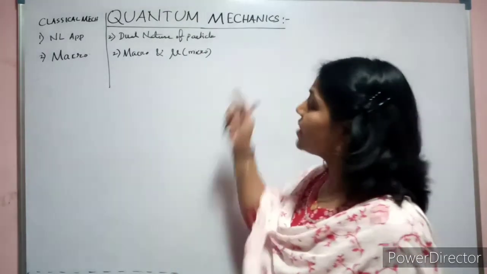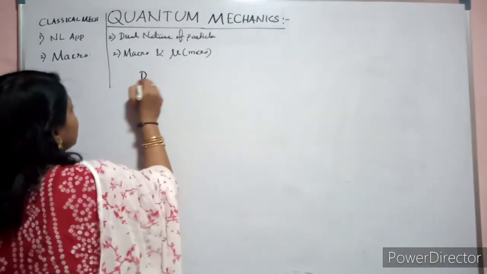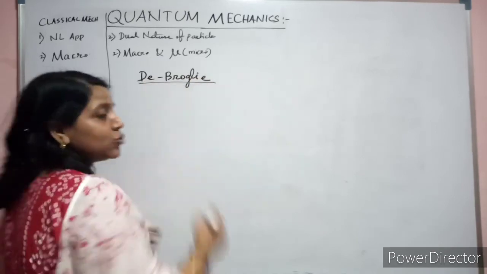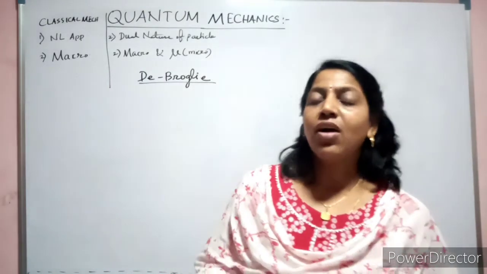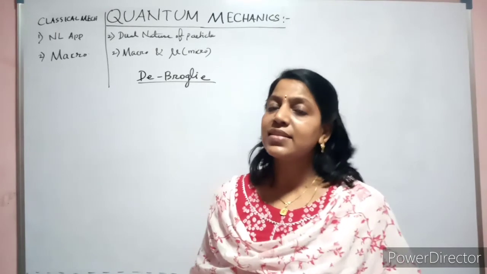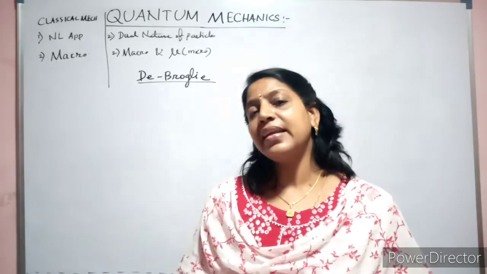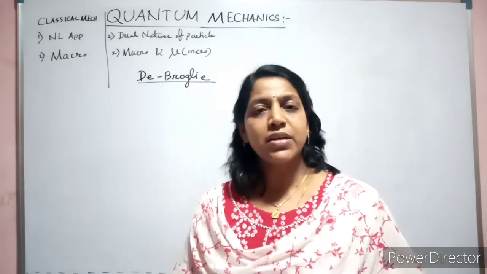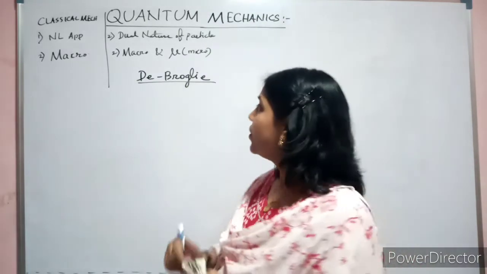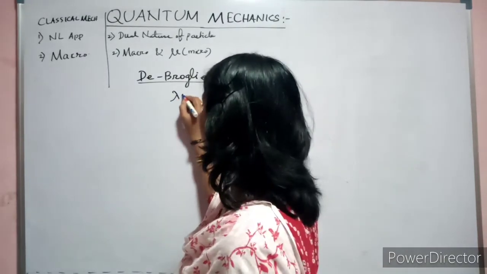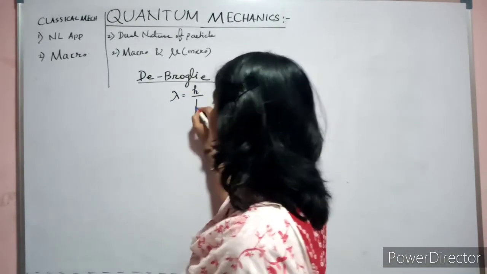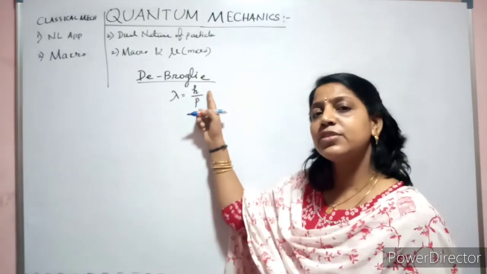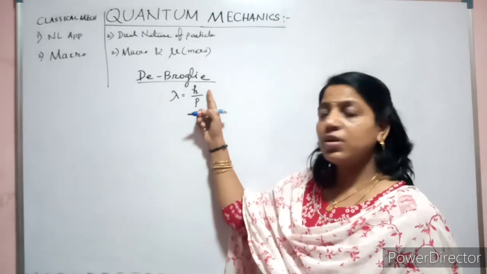So the first time, de Broglie tried to relate, or draw an analogy between, the wavelength, that is for the waves, and the particle. Having any particle means what it has? Certain mass, certain velocity, certain momentum. You have studied in physics or not? So he told that your wavelength equals h by p. What is lambda? It is wavelength. H is Planck's constant, that is 6.626 into 10 to the power minus 34 joule second.